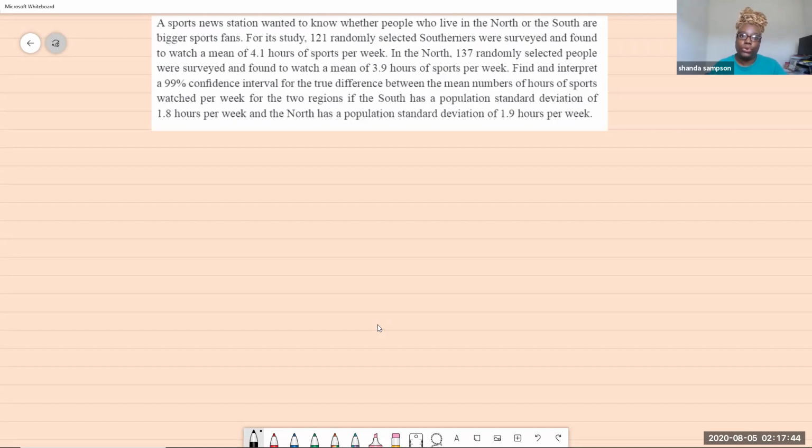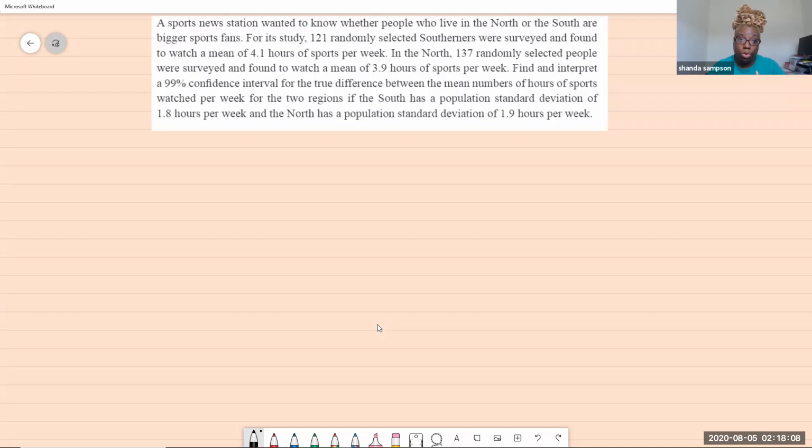A sports news station wanted to know whether people who live in the North or the South are bigger sports fans. For a study, 121 randomly selected Southerners were surveyed and found to watch a mean of 4.1 hours of sports per week. In the North, 137 randomly selected people were surveyed and found to watch a mean of 3.9 hours of sports per week.